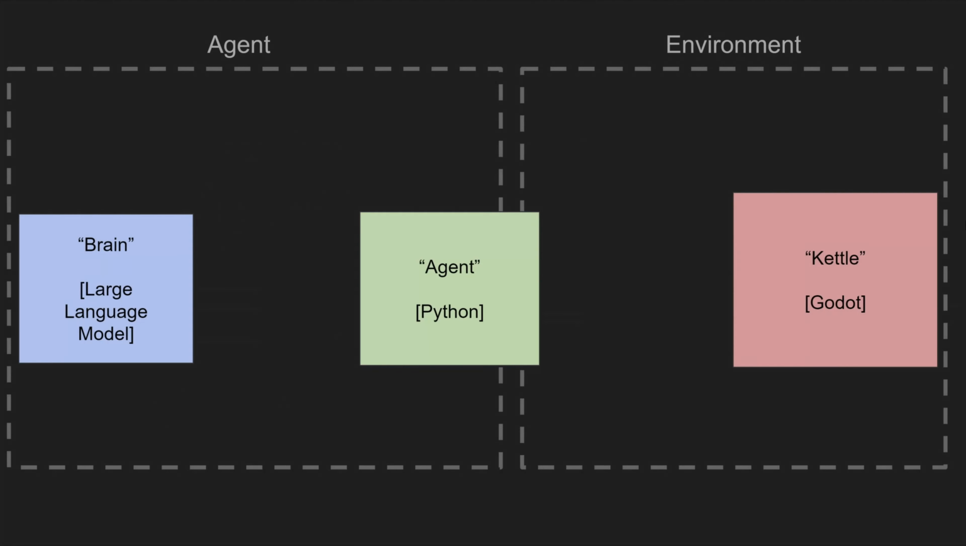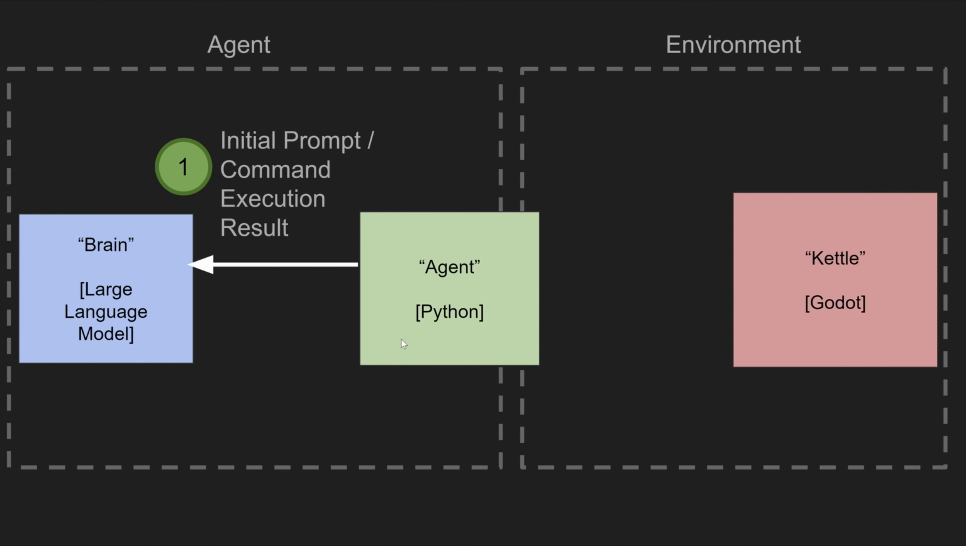Here's what we're going to try and build. Our agent over here comprises our large language model plus a piece of Python code, and our simulation is the kettle that we've already shown, written inside a game engine called Godot. So there's going to be an initial prompt sent from the Python code to the large language model. That'll be to heat the kettle.